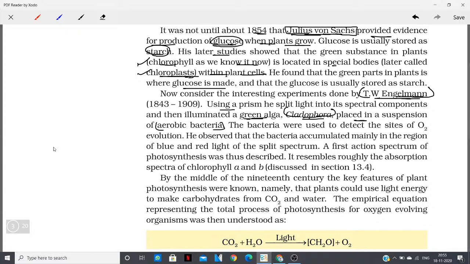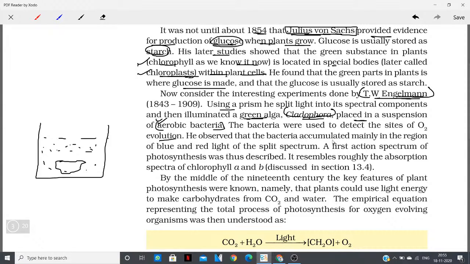So what did he do? He took the green alga, Cladophora, and placed it in the suspension of aerobic bacteria. The bacteria were used to detect the sites of oxygen evolution. Why? Because they were aerobic bacteria, they will get accumulated at places where there is oxygen.